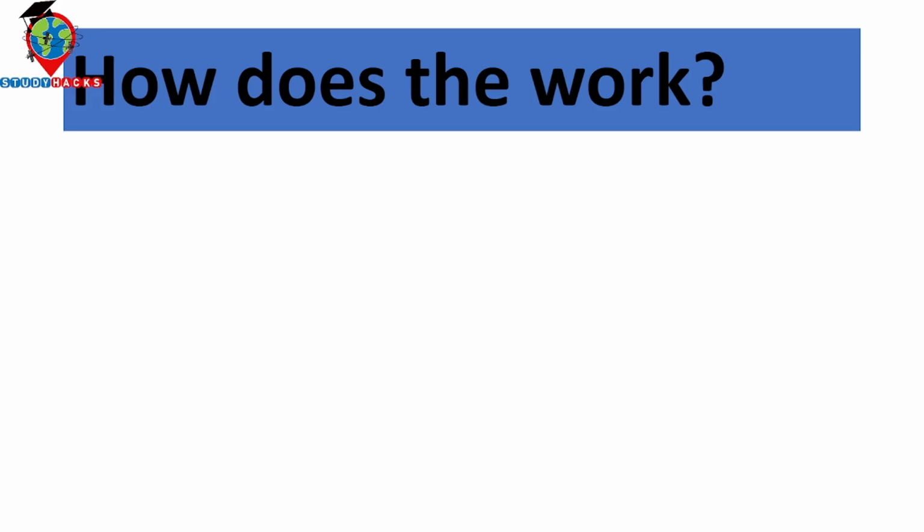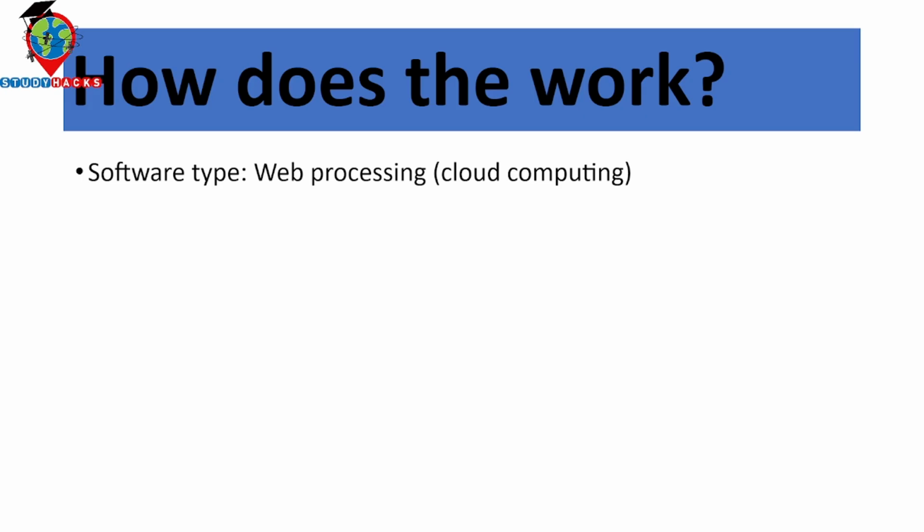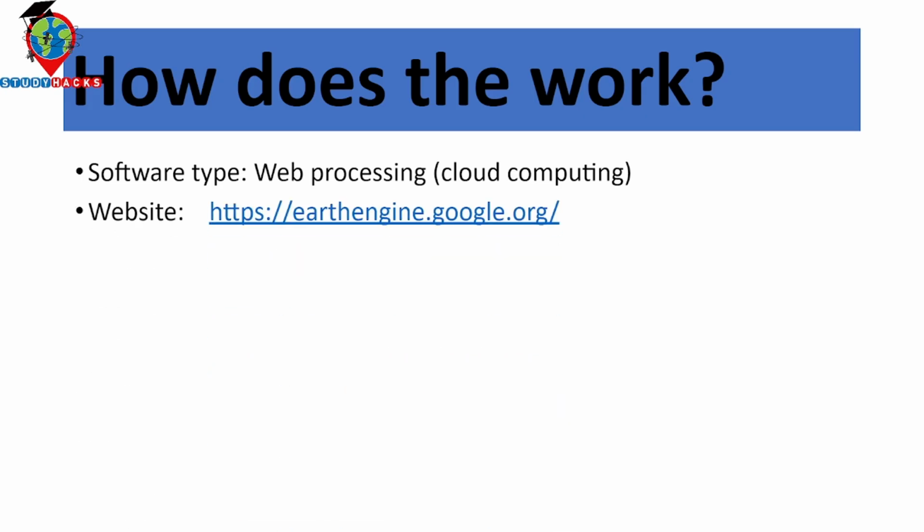Everything is controlled from the Google Earth Engine platform. I write the code, the code sends a message to the server, and in a matter of seconds the server sends me the feedback. So it is a cloud-based platform, mainly cloud computing or web processing software. The main website is earthengine.google.org, and it is accessible online. When you want to use the Google Earth Engine platform, you must have an online connection.